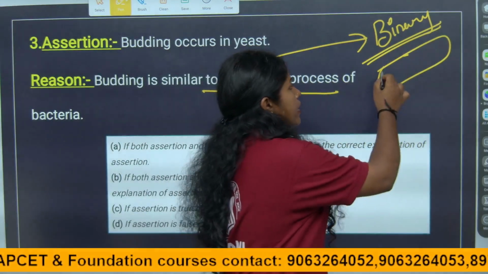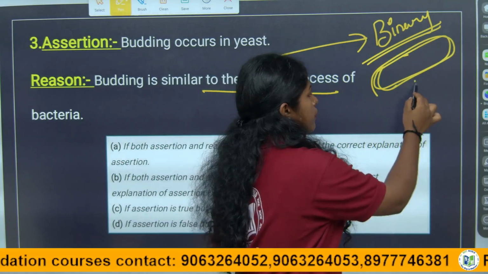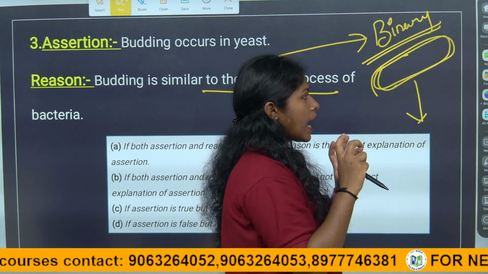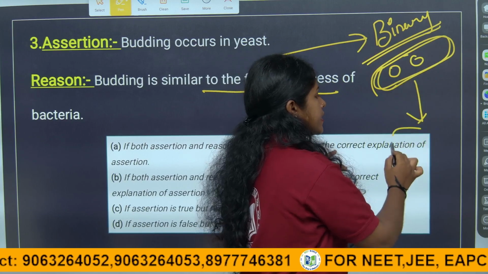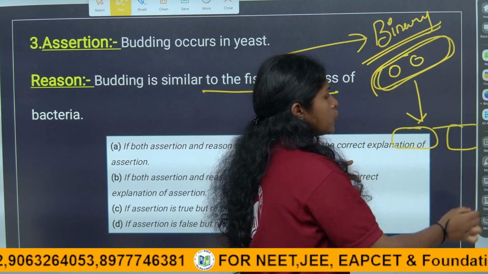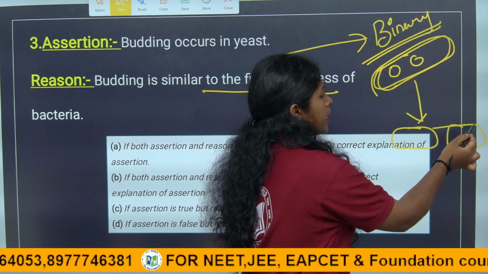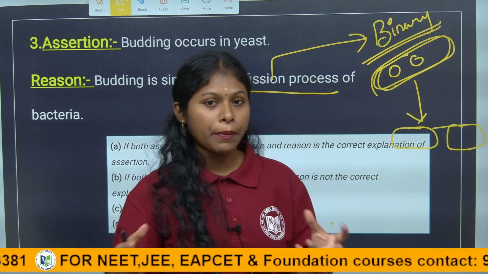In ideal conditions the bacterium makes copies of its own DNA and forms two daughter cells. So at the end of fission, we cannot see the parent individual.